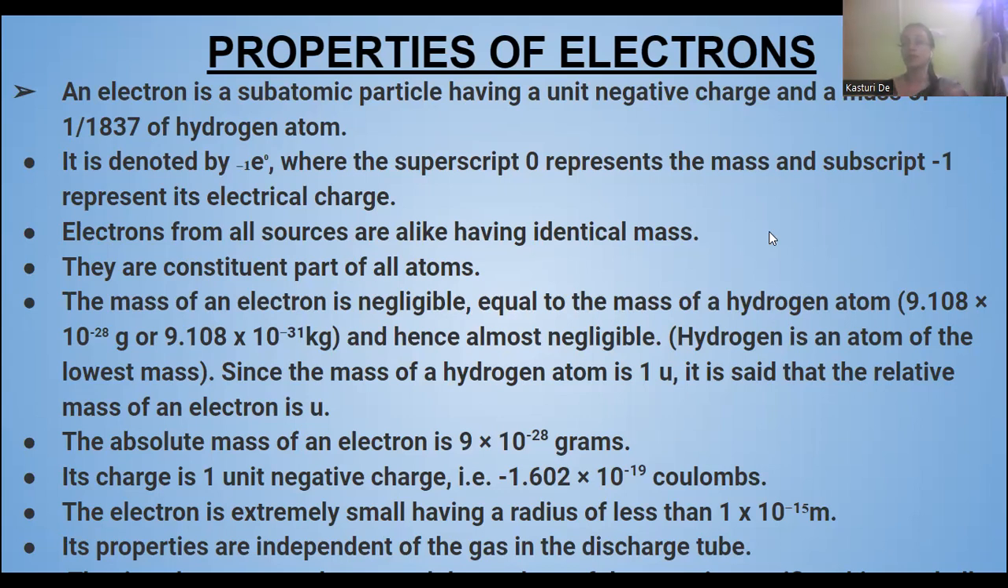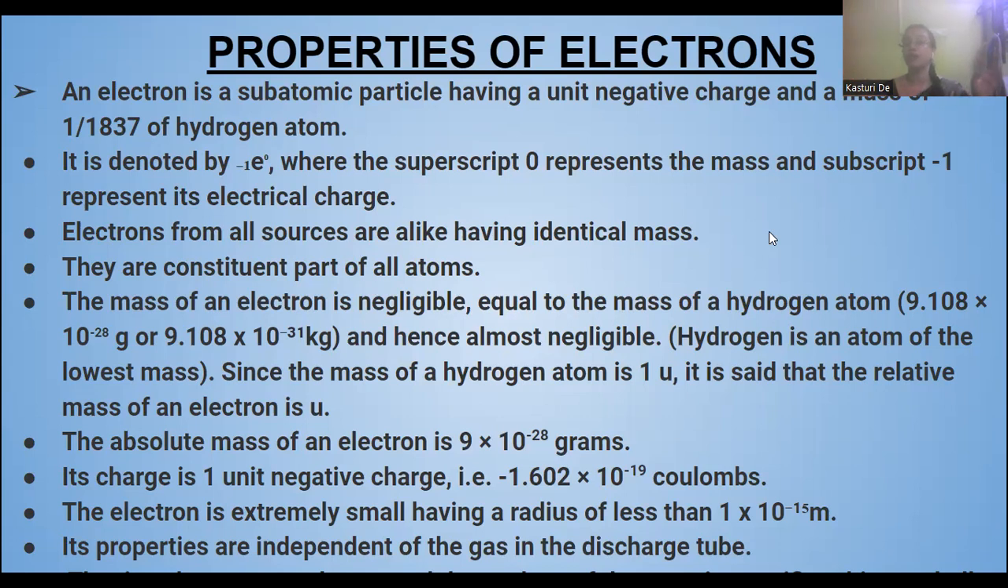Okay, and those particles were electrons, negatively charged particles. But the properties of these cathode ray particles, that is the properties of the electrons, were independent of the gas which is used in the discharge tube. It does not depend on whichever gas is used. That is, all the electrons from all the gases will have a negligible mass and a negative unit charge, okay?